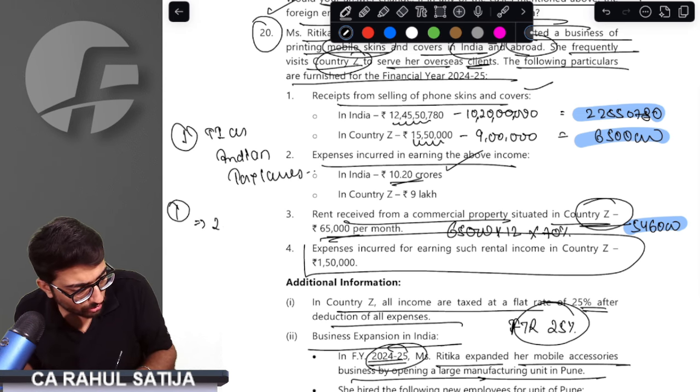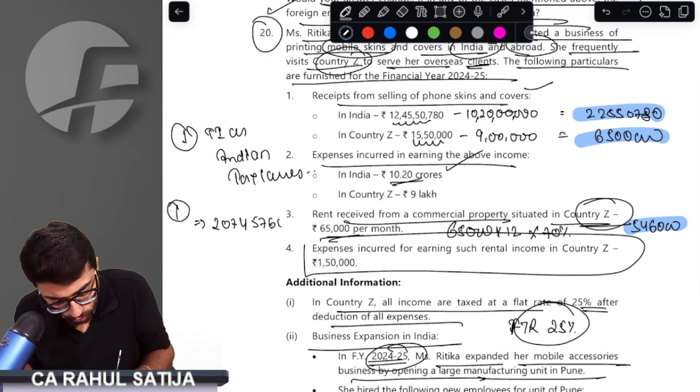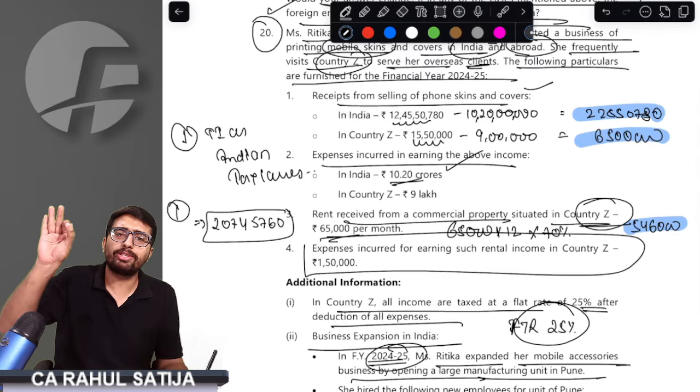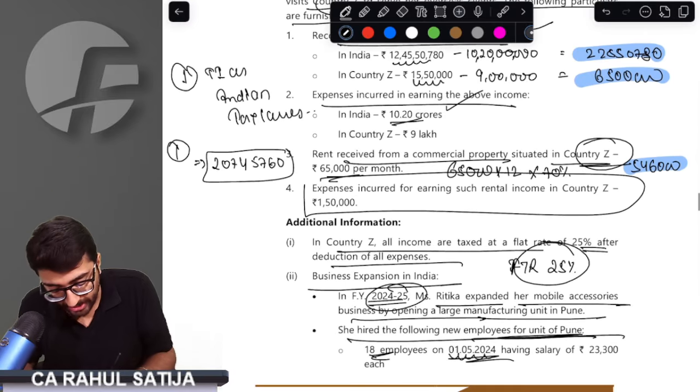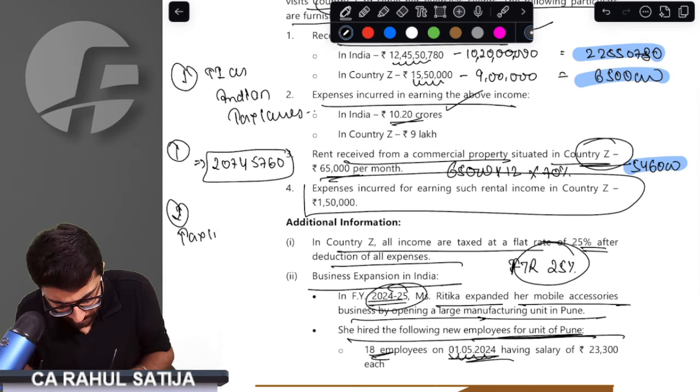So our total income would be 2,07,45,760. This would be our total income. No issue, sir. Absolutely no issue. Second step would be calculating tax liability.